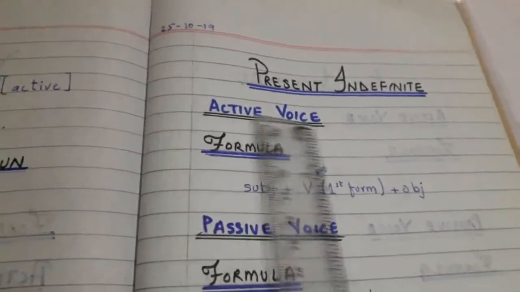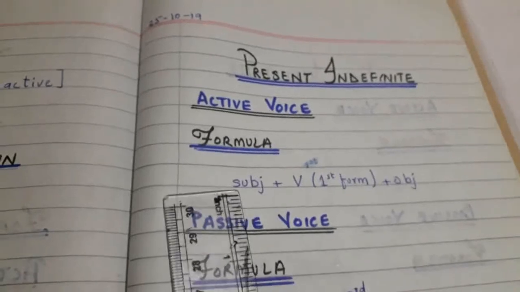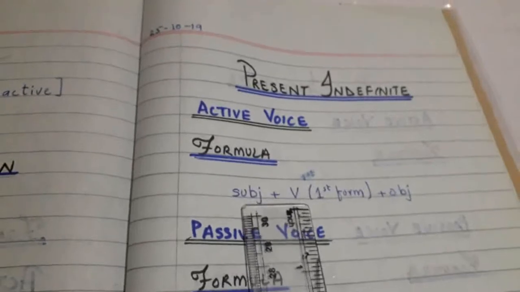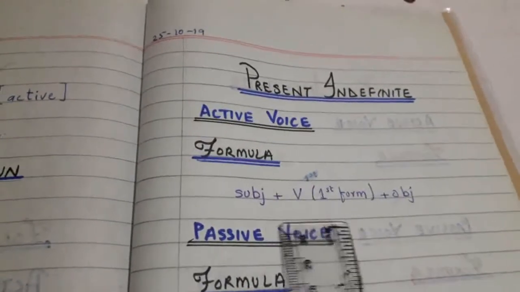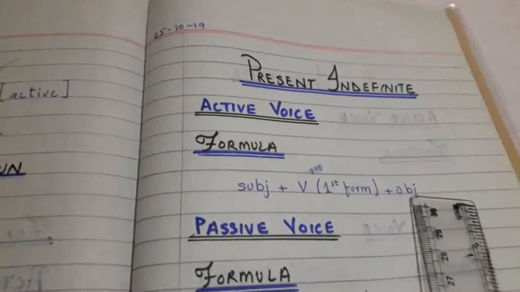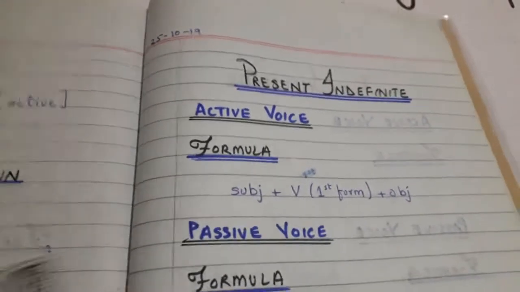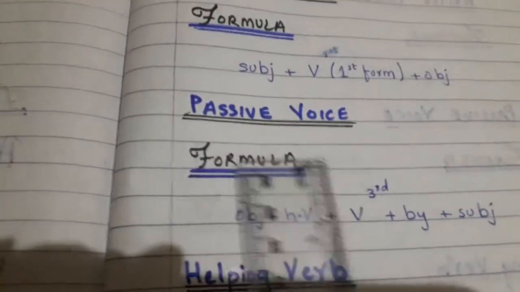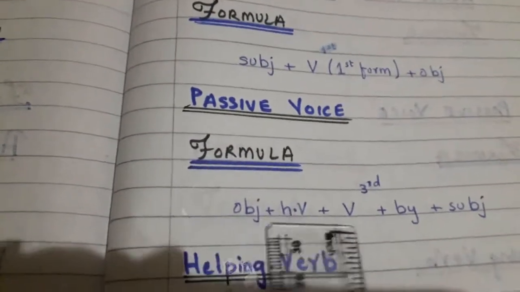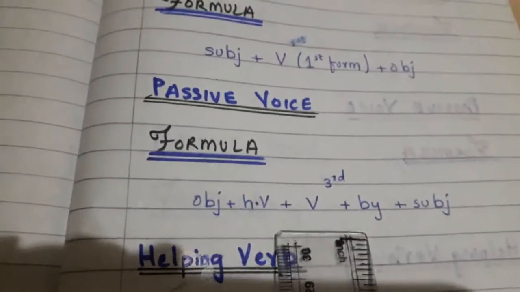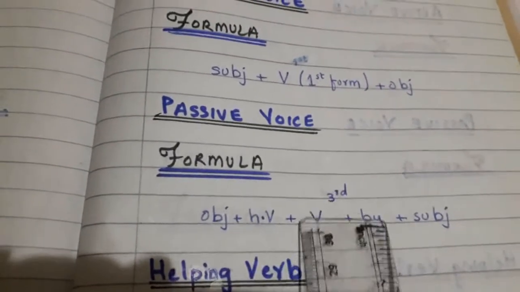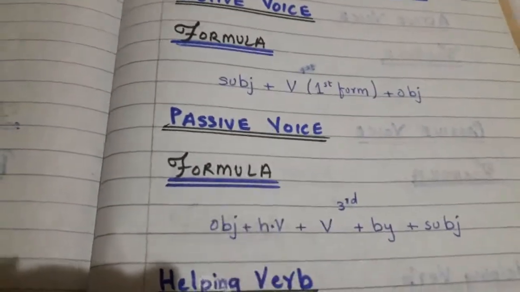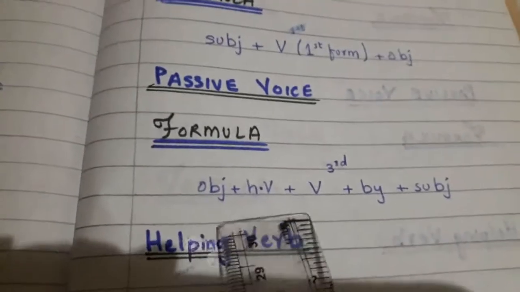So what's the active voice formula of present indefinite? In the beginning, the subject, that is our doer. Then the verb first form. In case of present indefinite, we use the first form of the verb, and at the last the object. There is no helping verb here. Now how can you change it into passive voice? Just see the passive voice formula. The passive voice formula is the same in all cases. Only we need to use a different helping verb according to our tense. We know here the first form of verb, this is present indefinite. So we will use the present tense helping verb.